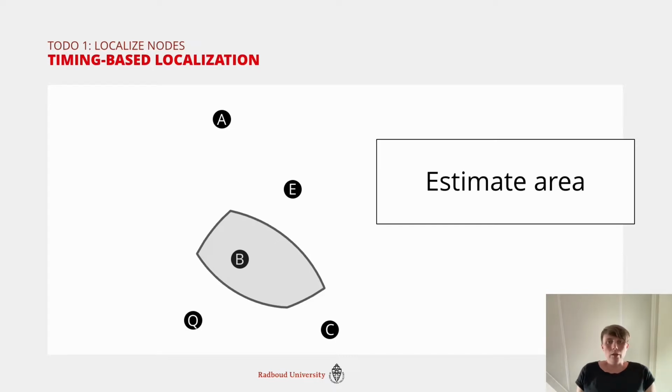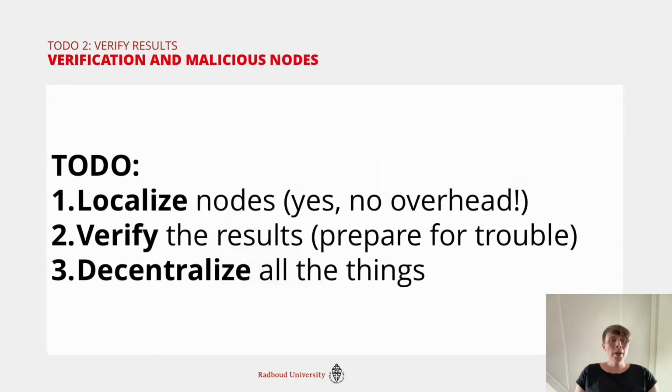It's not exact localization, but we don't need that. We just want to know the country. We want to be sure that our node is not in evil town, but in a trusted area of the network. So step 1, check. We can localize nodes, and we have little to no overhead because we just use ping measurements. It's an existing protocol. It doesn't have a lot of overhead. You don't need a lot of data.